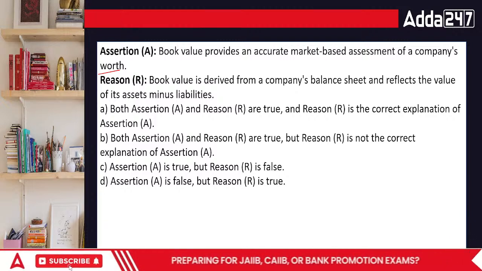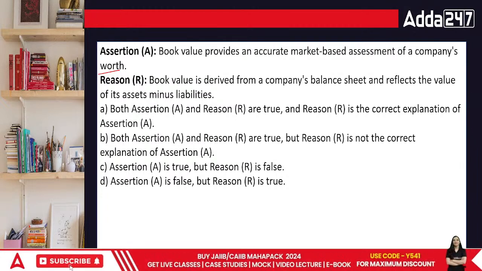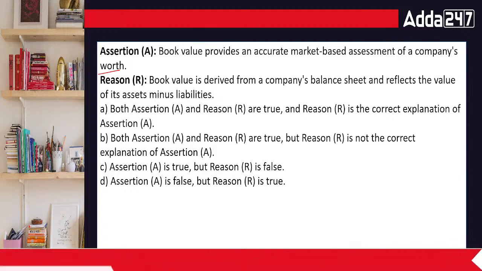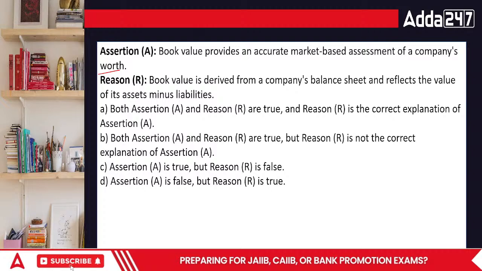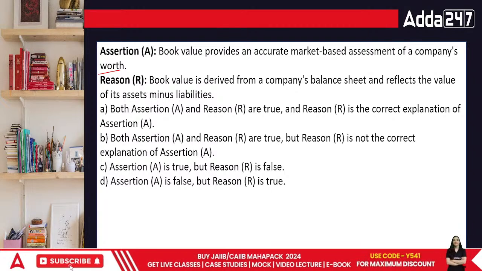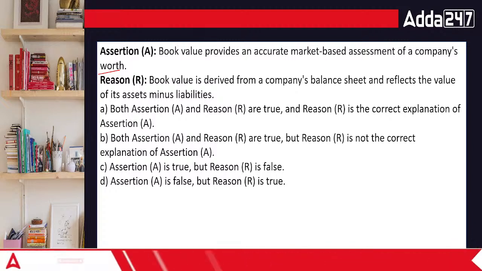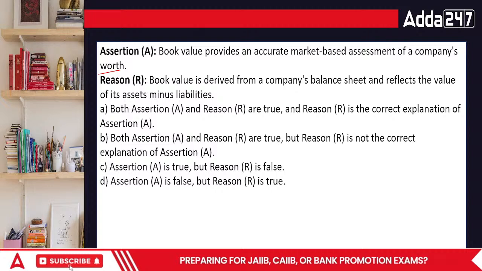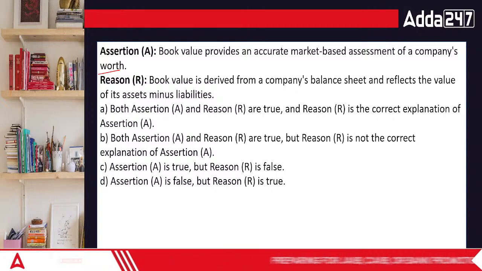Okay? Then book value is derived from a company's balance sheet and reflects the value. I think if I really have to look forward towards the question, they have the similar points. First is both are true and reasoning is a correct explanation. Both are true but not the correct explanation. Then assertion is true, then reasoning is false, and assertion is false and the reasoning is true. So in this case, what's gonna be the answer, everyone?